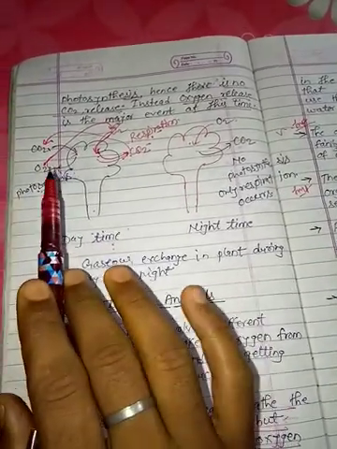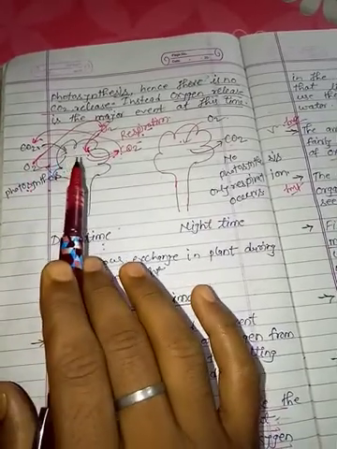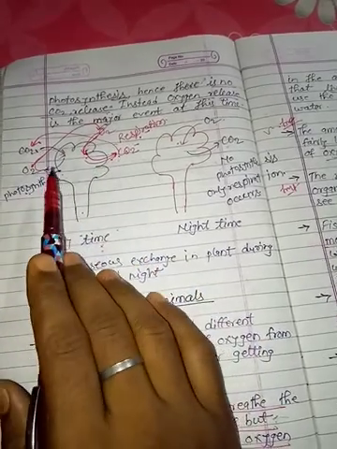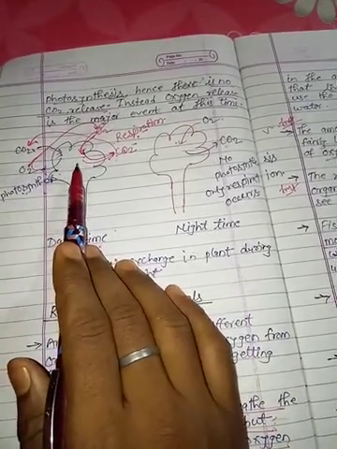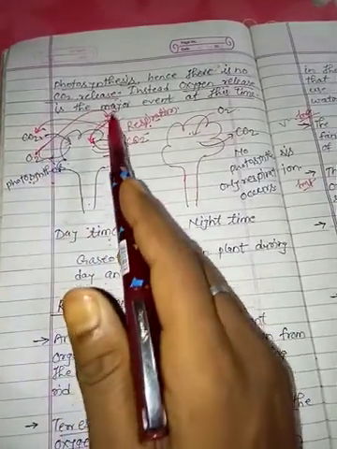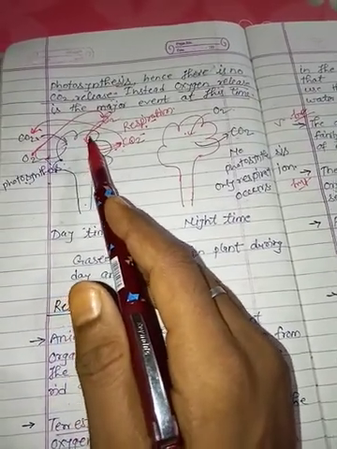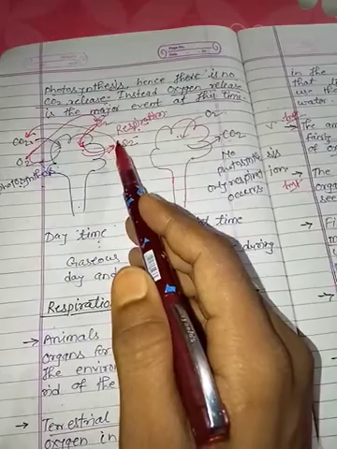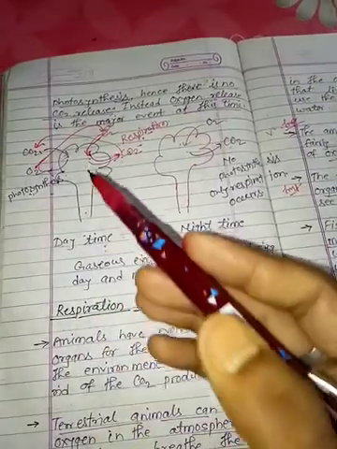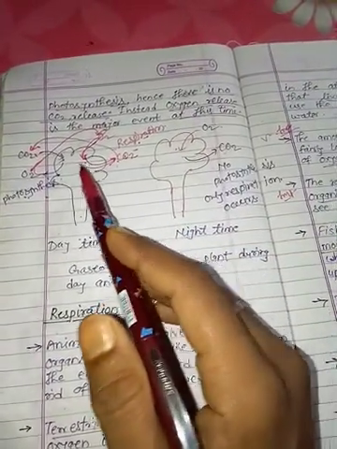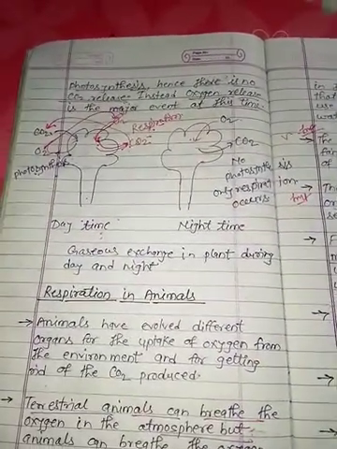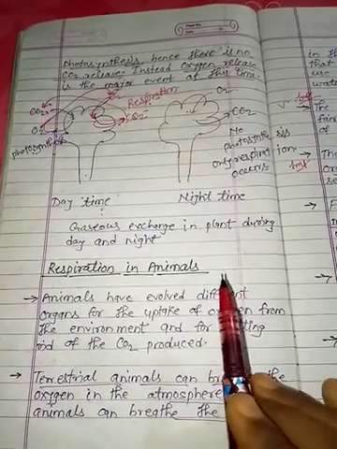As it is clear, the CO2 is needed for photosynthesis and oxygen is needed for the process of respiration. So the CO2 is utilized for the process of photosynthesis, and then oxygen is going to be released, and this oxygen is going to be utilized for the process of respiration, and during respiration CO2 is going to be released. That CO2 is going to be utilized for photosynthesis. The rest, the excess amount of oxygen produced by photosynthesis, is released into the atmosphere. So we are going to discuss respiration in animals.